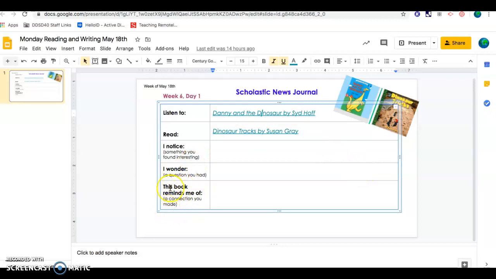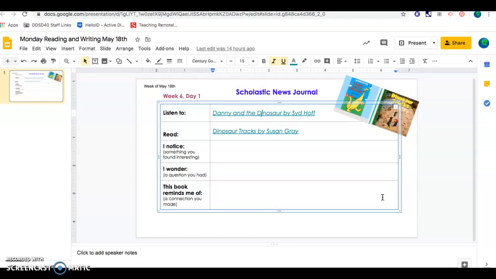Then you're going to make a connection to what you read. So a sentence starter for that is, this book reminds me of. Don't forget your period at the end. So when you've checked your work and it's your best work and you've got capitals and periods, then you may press the X and the blue turn in button.